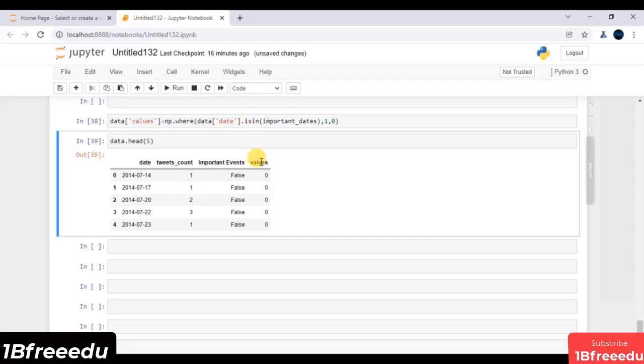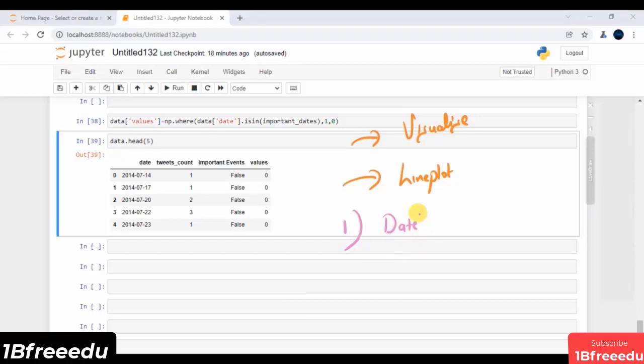Now we have successfully prepared our data. Now what we have to do is visualize this data. To visualize this, we will primarily focus on our line plot. The first line chart is all about we have some date. Again, these are not my important dates; these are all the dates of my data frame. So I have all the dates, and of course I have my tweet counts.